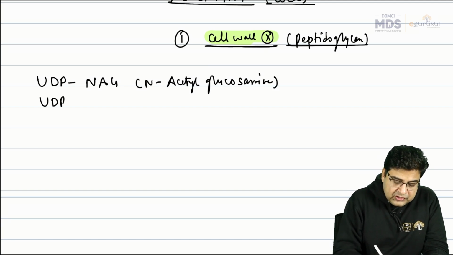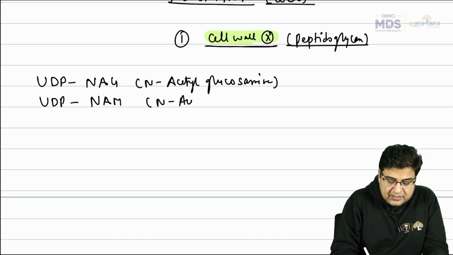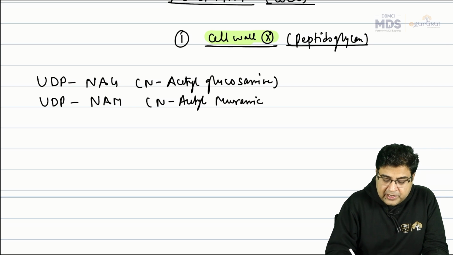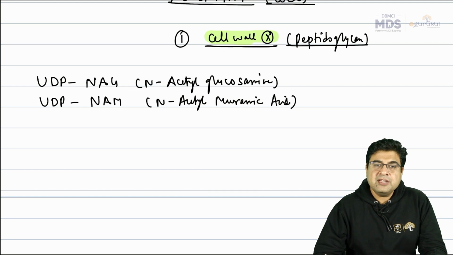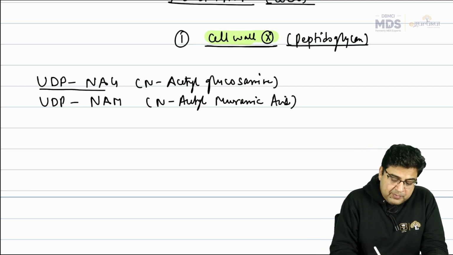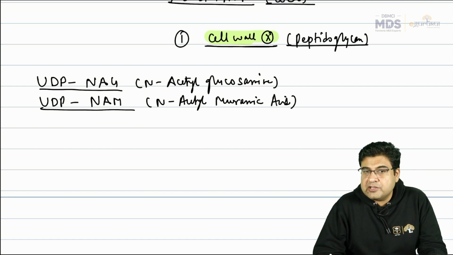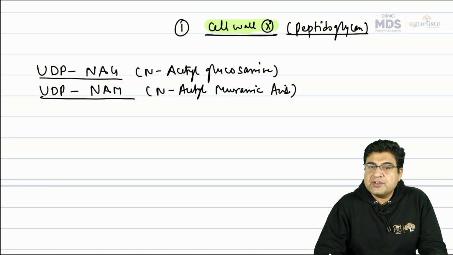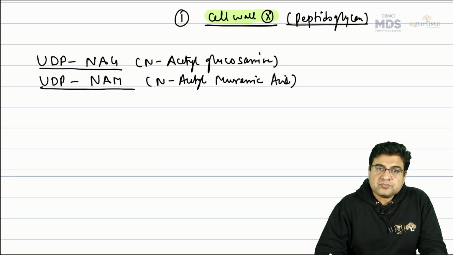The second raw material is UDP, N-acetyl muramic acid. So there are two things which bacteria require to make one peptidoglycan. One is N-acetyl glucosamine and the second is N-acetyl muramic acid, that is, UDP-NAG and UDP-NAM. These two are the raw materials required for synthesis of the peptidoglycan.